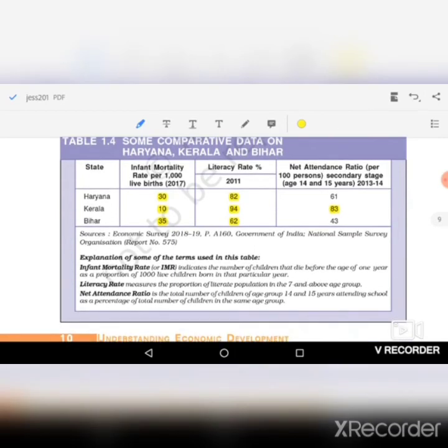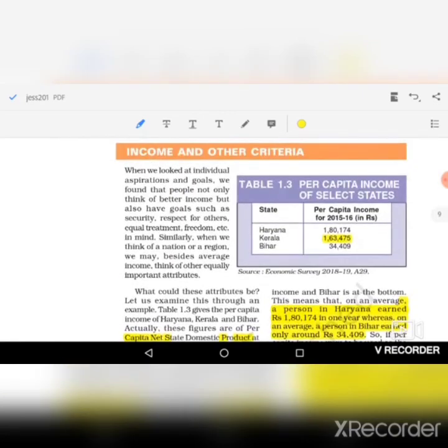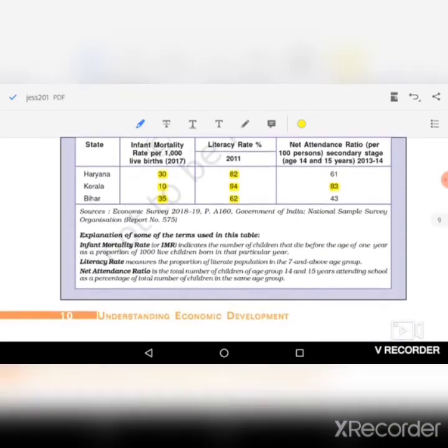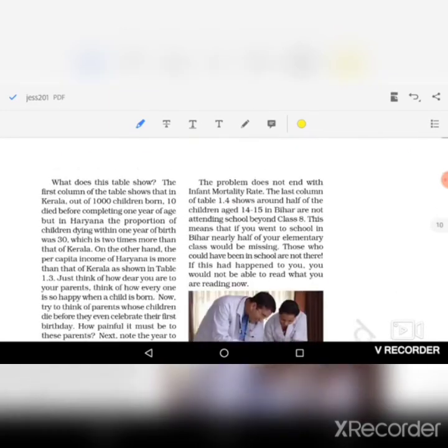That's why per capita income is not the only measure, or the only attribute on which states or countries should be compared. There are many other factors other than income.